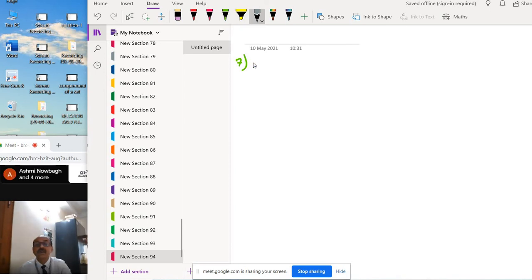Okay, so R is given as R equals {(x, x cube) such that x is a prime number less than 10}. Okay, this is the relation.